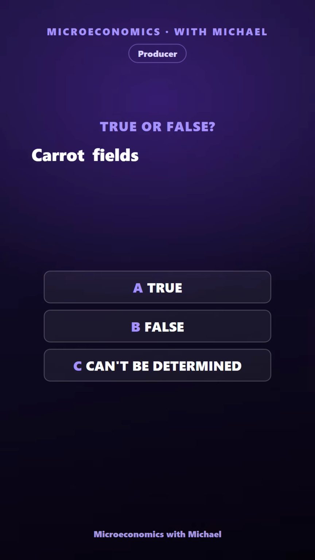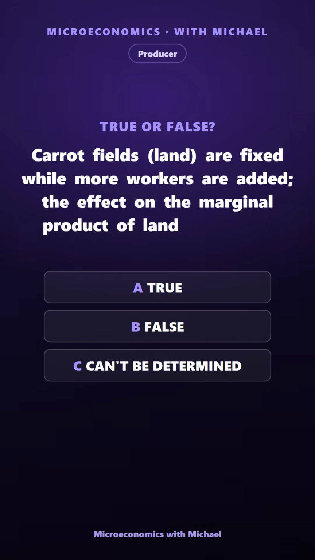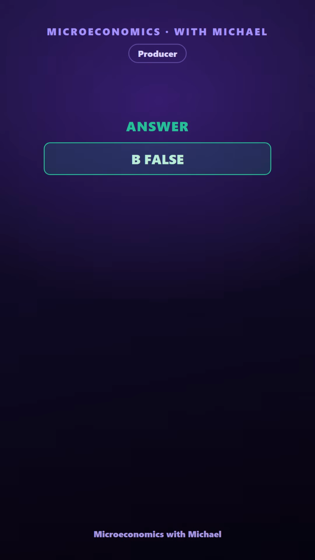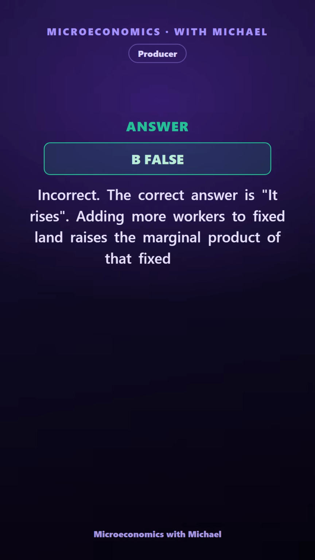Carrot fields, land, are fixed while more workers are added. The effect on the marginal product of land cannot be determined. True, false, or can't be determined. The answer is false. Incorrect. The correct answer is it rises. Adding more workers to fixed land raises the marginal product of that fixed land.